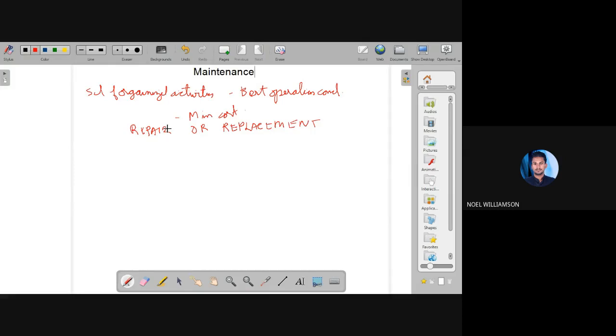Now we will see what are the aim or the objectives of maintenance. First one, maximizing the production.